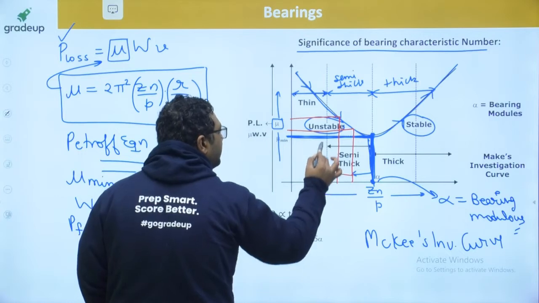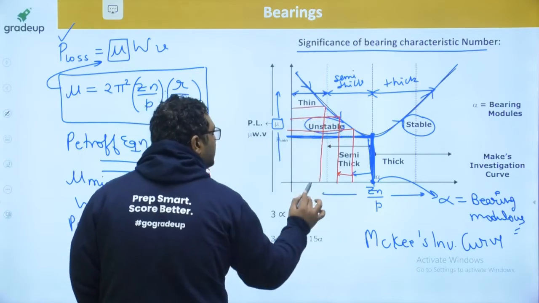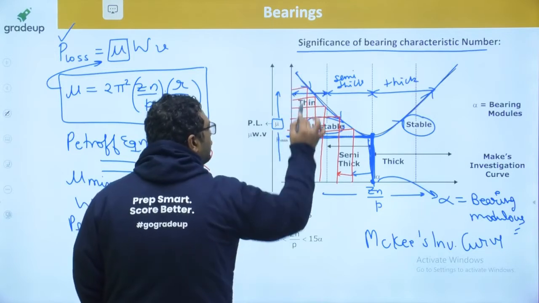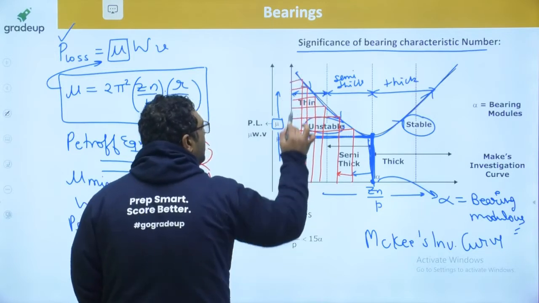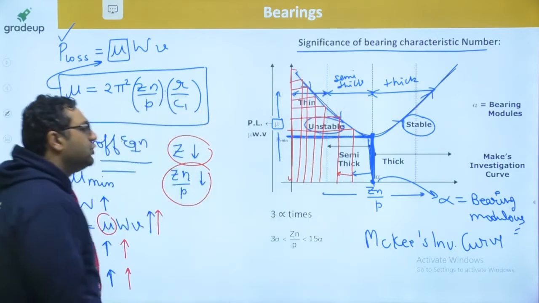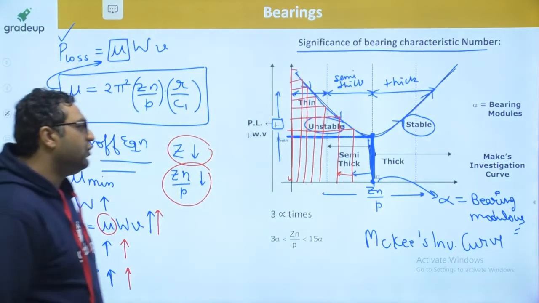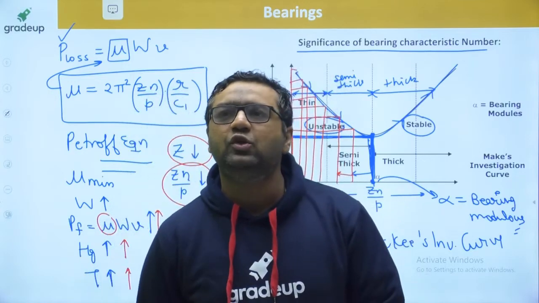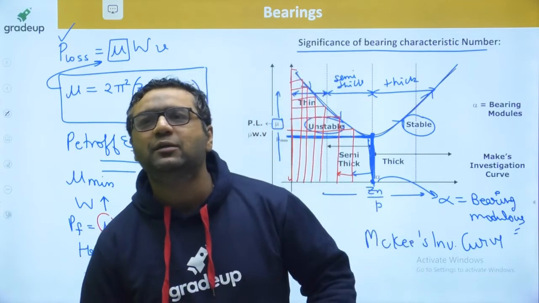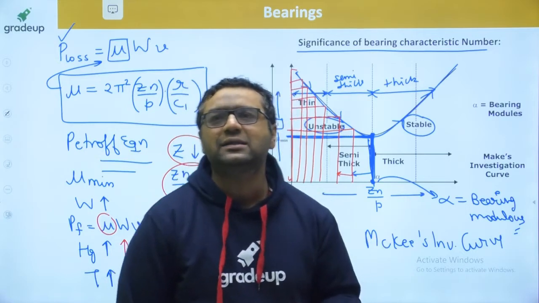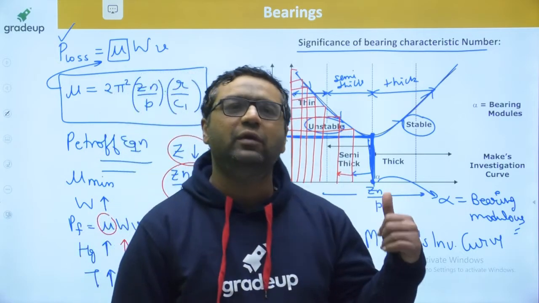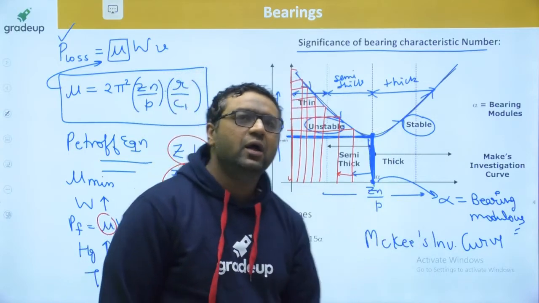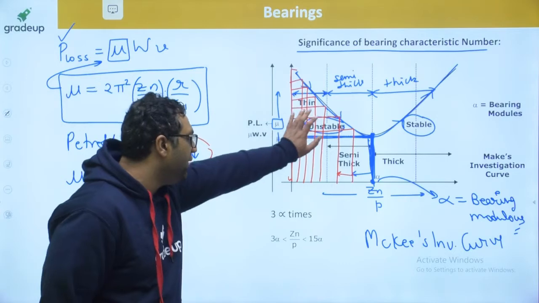In that way mu keeps increasing, the cycle repeats itself, and ultimately the bearing reaches the maximum value of friction, fractures and fails. The bearing will die automatically, and this is the reason why it is said to be the unstable region.